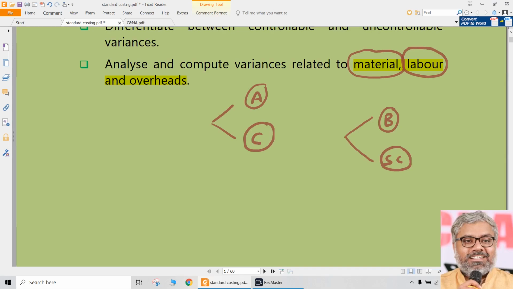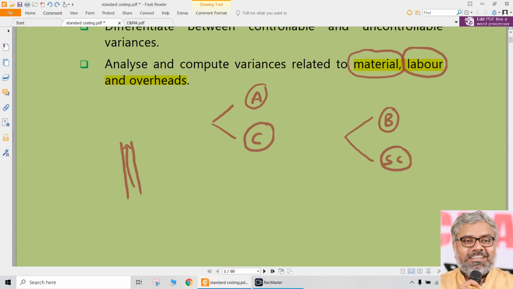And once again, we have to keep in mind what is control. Always we have to understand the basic concept of control. What is control? Control is nothing but, if we have a path to go, are we going in the same direction or are we deviating? If there is a deviation from the original path, we have to bring it back to the original path. That's what control simply means.